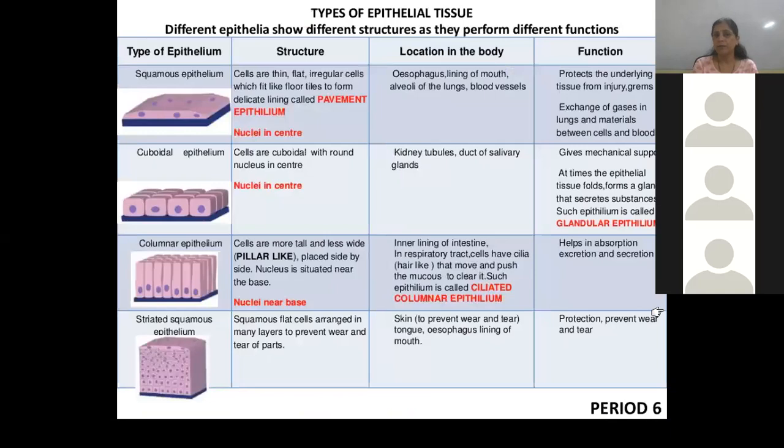See the types of simple epithelial, that is squamous epithelium, having only one layer. Next one, that is cuboidal, having a cube-like shape, nucleus is present. Next one, columnar, columns or pillars are present. Nuclei are present at the base. And next one, that is stratified squamous epithelial. The main function of epithelial is protection, helping in absorption, excretion, and exchange of gases also.